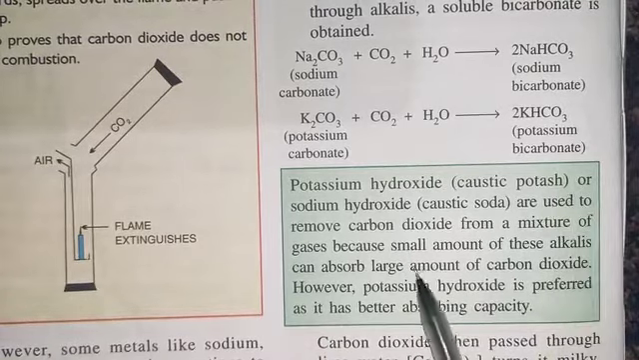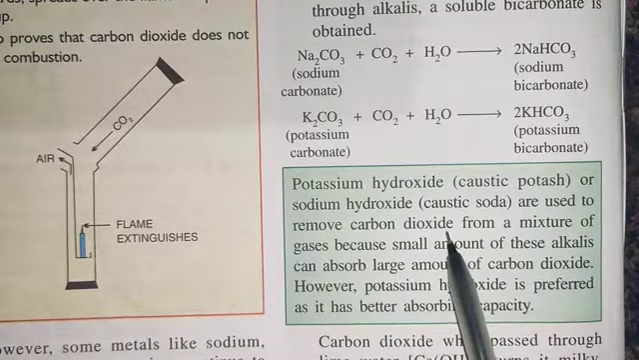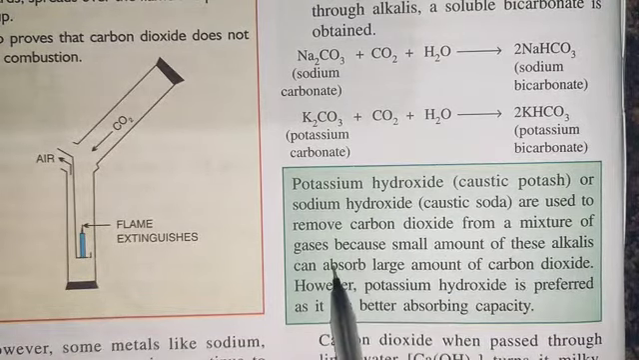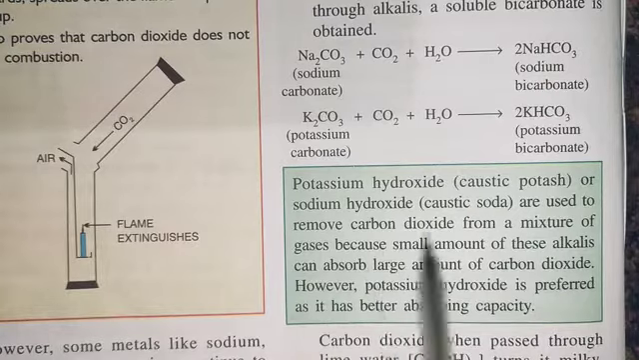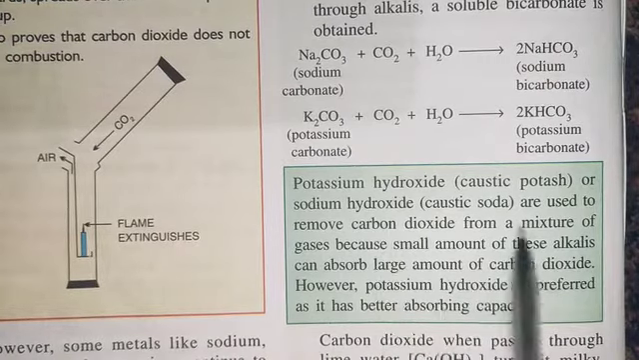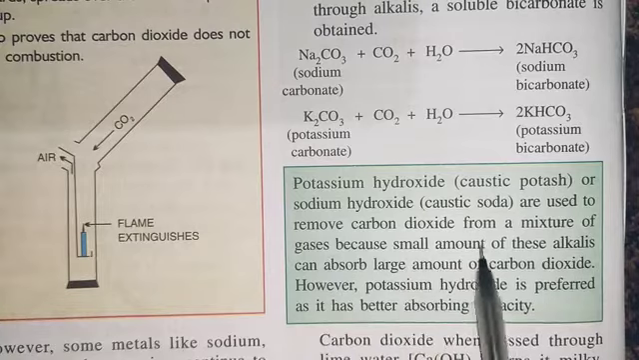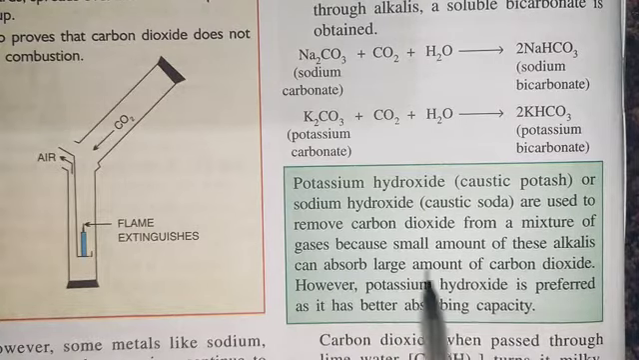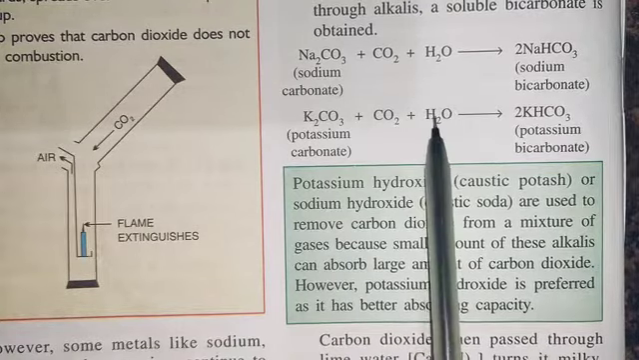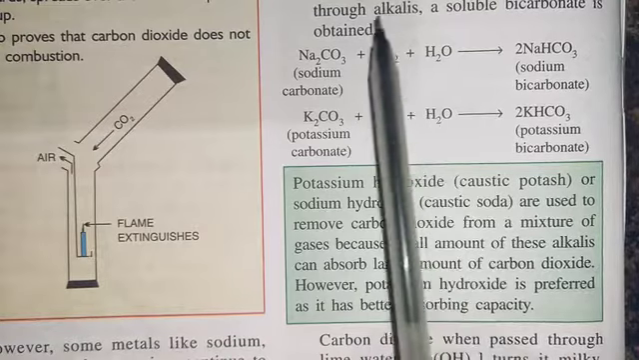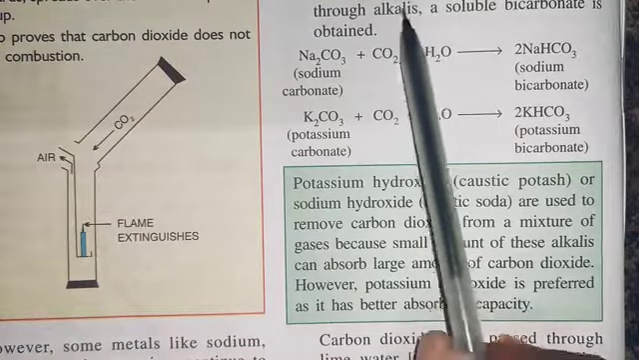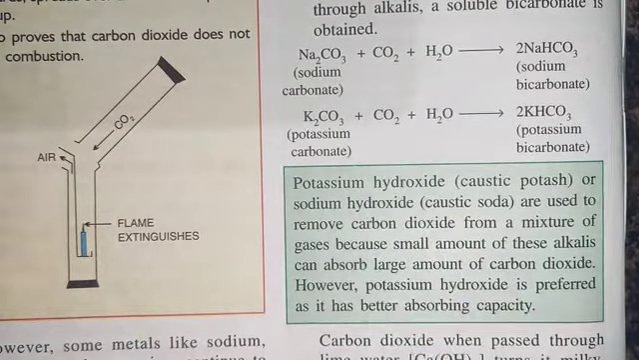Potassium hydroxide or sodium hydroxide are used to remove carbon dioxide from a mixture of gases. We know why they are used: because a small amount of these alkalis can absorb a large amount of carbon dioxide, as we have seen in these equations. Since alkalis react with carbon dioxide and convert into salt and water. Potassium hydroxide is preferred as it has better absorbing capacity than NaOH.